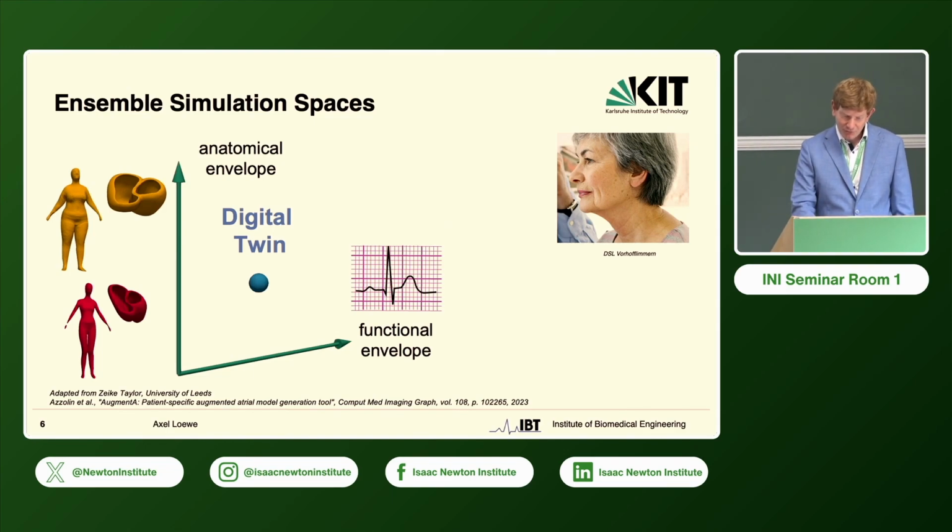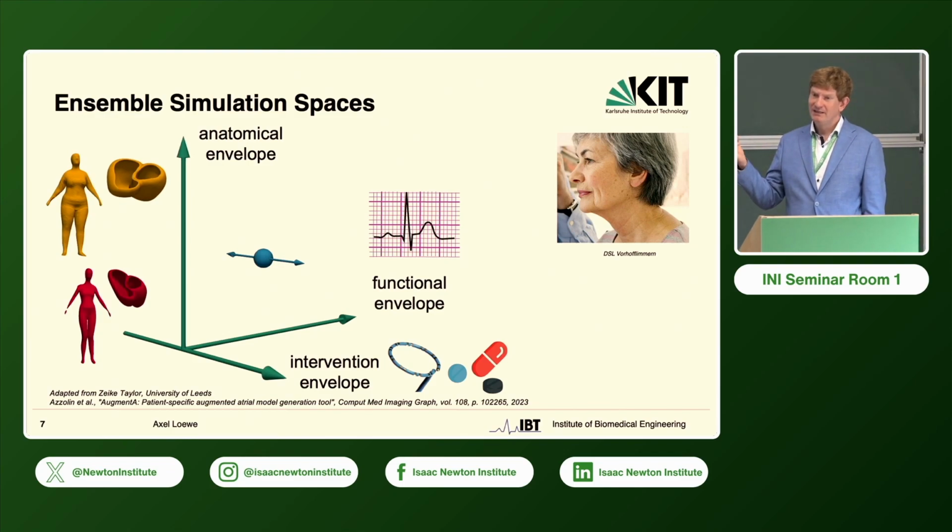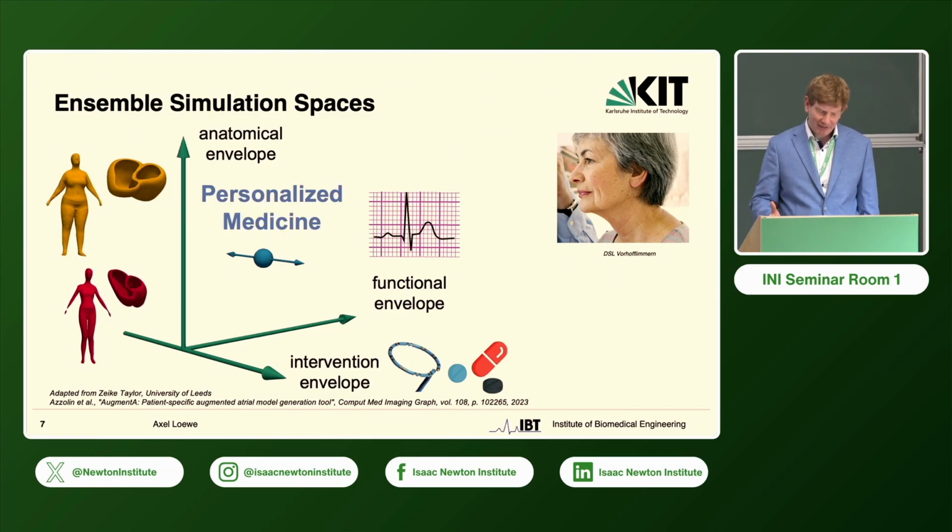What can we do with this digital twin? Well, we can introduce a third dimension, an intervention axis, along which we can move then and systematically evaluate different therapeutic options that in the end will also change anatomy and function, but I think it's helpful as a concept to have that as a third axis, and we move this one point along that third axis and evaluate the effects here. And if we do that, we are in the field of personalized medicine, where we can really use this one-to-one matched digital twin, digital snapshot to evaluate different therapeutic options. In the case of human atrial electrophysiology, for example, the effect of different drugs or different ablation strategies.